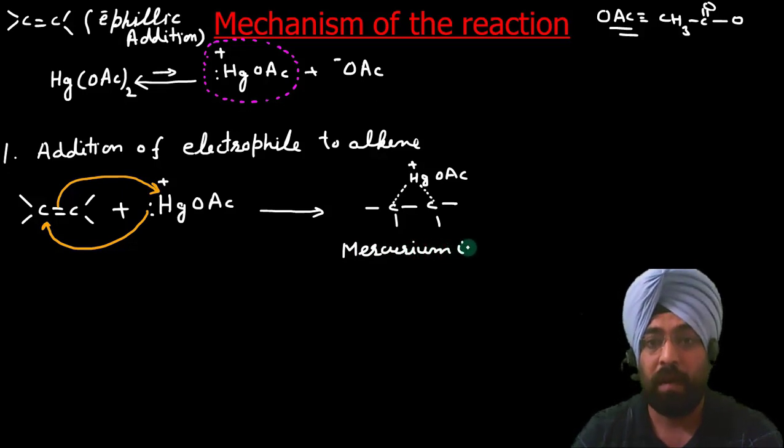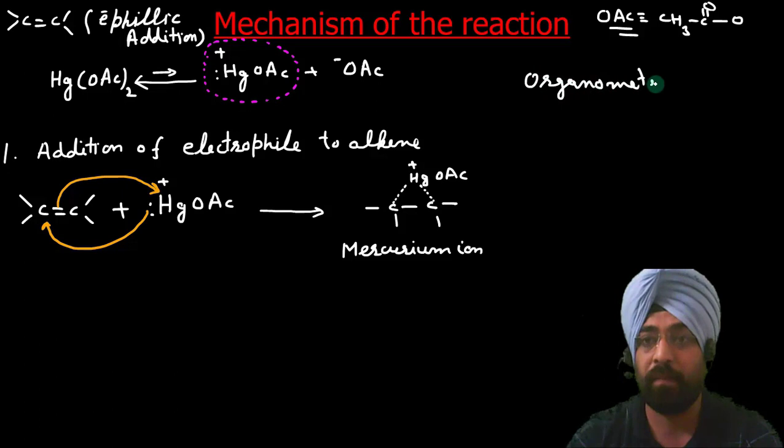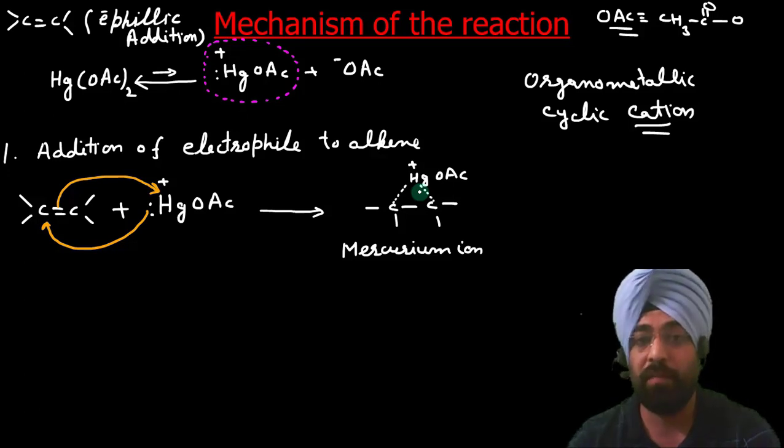Mercurium ion is an organometallic cyclic cation. Why is it organometallic? Because this carbon is attached to mercury. So the first step is the formation of this mercurium ion.